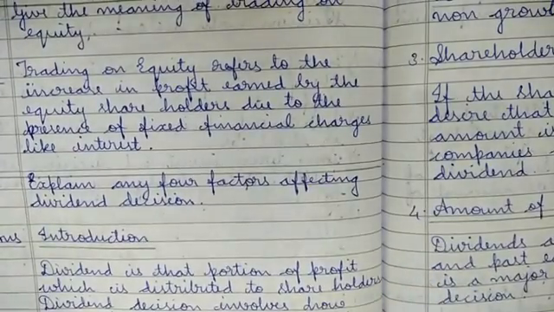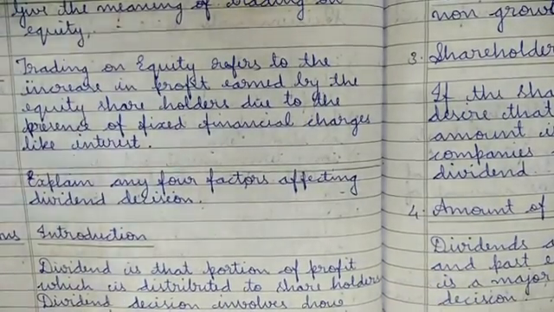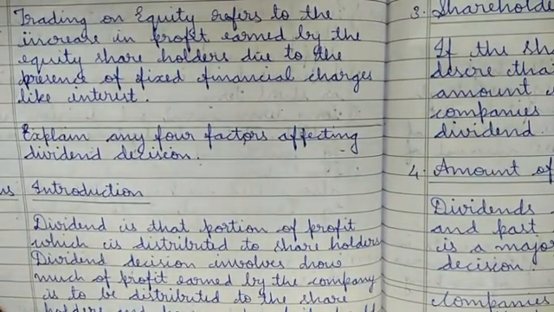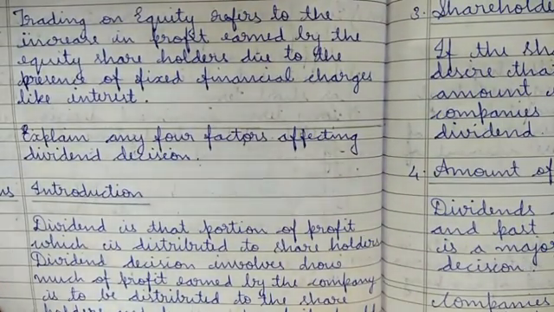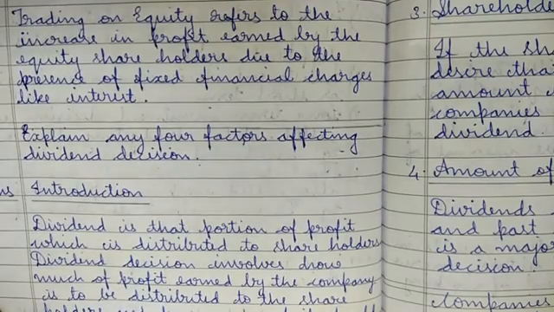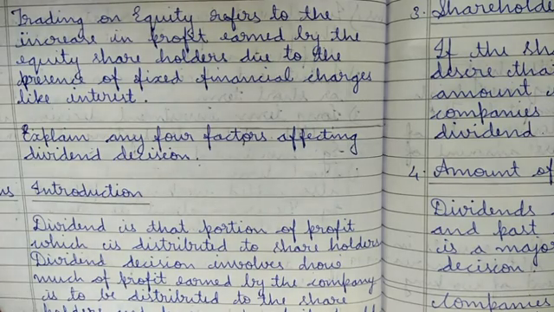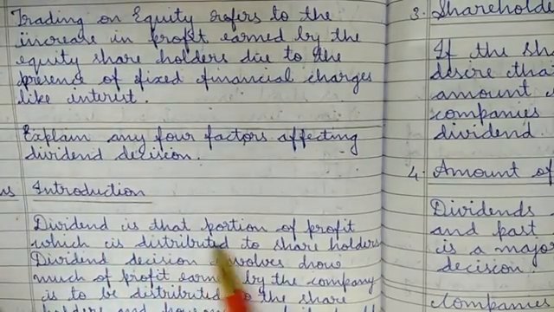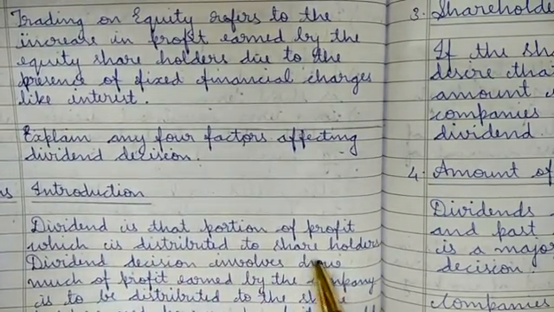Next is explain any 4 factors affecting dividend decision. As I told, you have to write an introduction part, and this is a 4 marker, but still sometimes you can write an introduction if you feel that the 4 marker question is too short to look. At that time, if you remember the introduction, you can of course write it. So dividend is that portion of profit which is distributed to the shareholders.